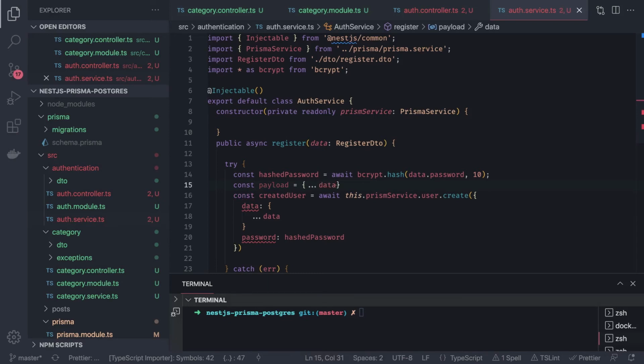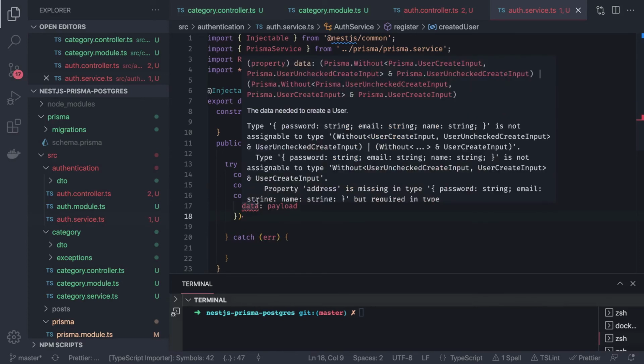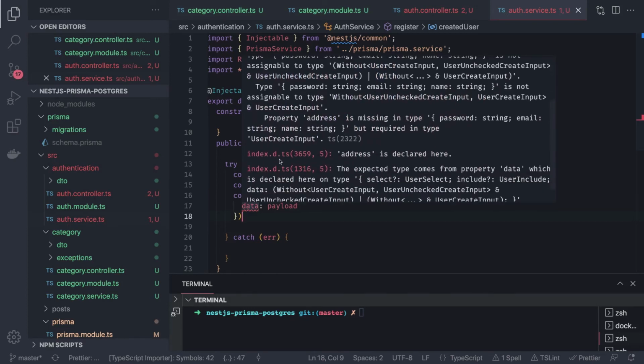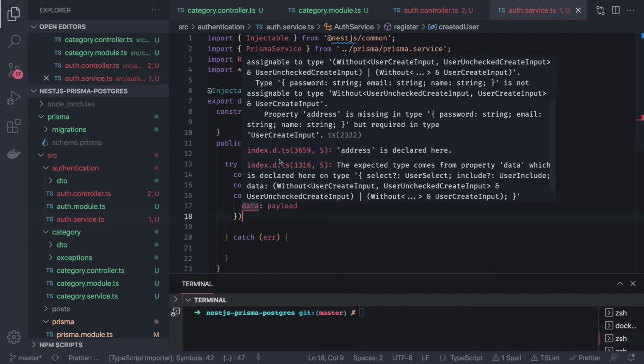I mean, it should work, but let's see. This is the payload I have. I have constructed that, and I can just pass this payload in the data. Password email is not assignable to... what is the error? Address is missing in the type password, but required in the types.